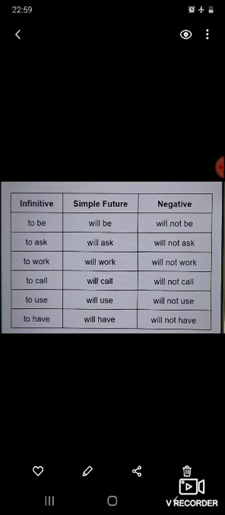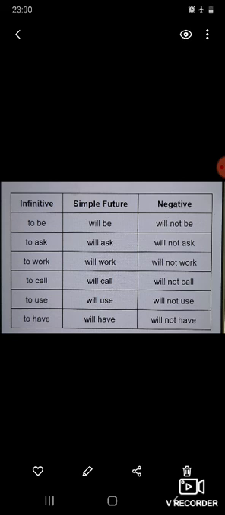So next we have to learn how to use simple future in negative form. So in the tabular column we have the infinitive form, simple future and negative form. For example, in simple future we use will be, in negative sentence we use will not be. And in the simple future when we use will ask, we have to use will not ask in the negative. So will work, will not work, will call, will not call, will use, will not use. So will have, will not have.